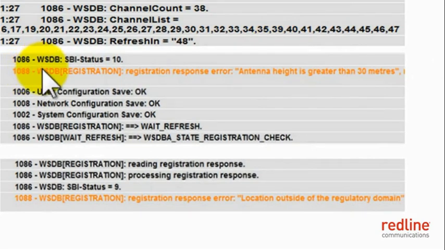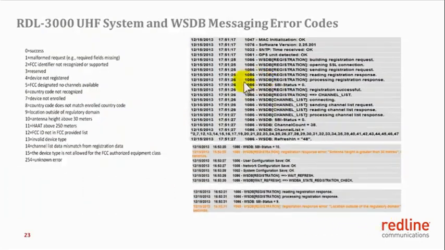In this message here, as you can see, the message status code is 10, which means the antenna height was configured greater than 30 meters in the Ordeal 3000 unit. Similarly, you can see here that the white space database returns a message status 9, and this means that the location configured on the Ordeal 3000 unit is outside the FCC domain. It is therefore important to review the system logs to see what message errors have been reported by the white space database and make corrections in the configuration accordingly.